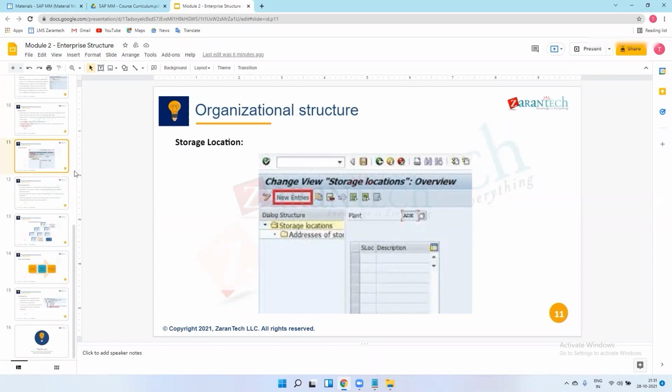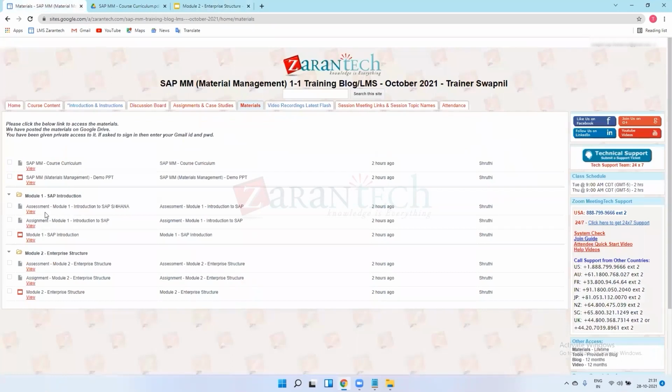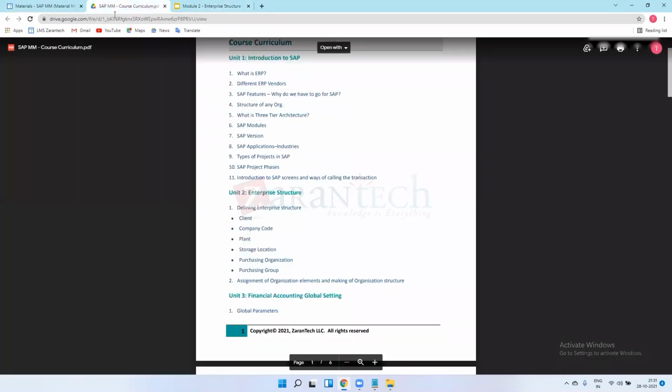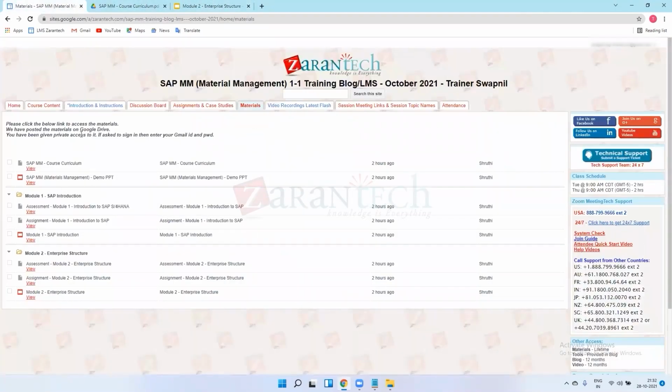You can go through these documents as well. All are downloaded here by Shruti. I will ask the support team to provide you access for this. You have only display access for this. Whatever you have learned in these lectures, you can go through these documents and understand. If you have any questions, I'll go through it again.